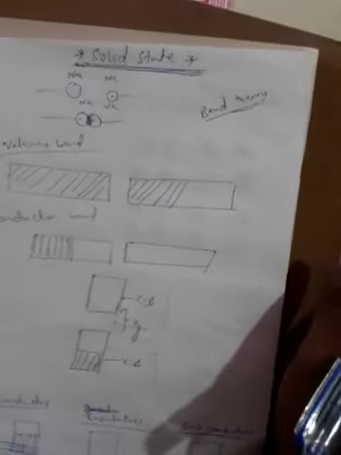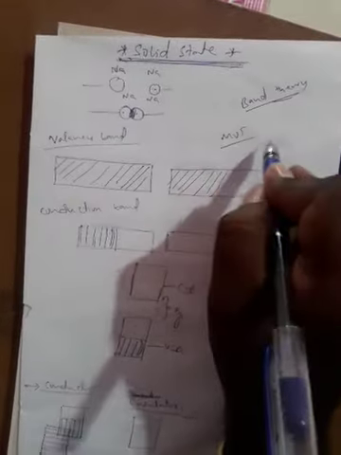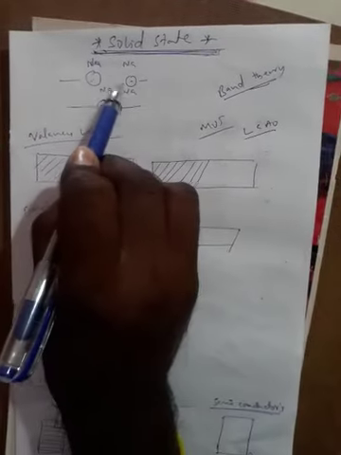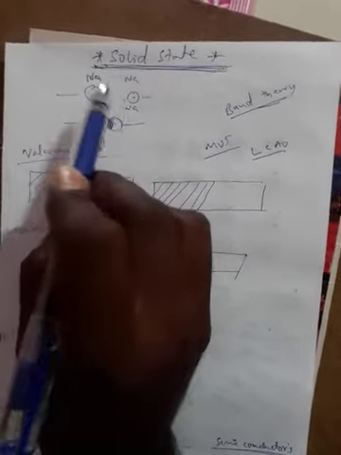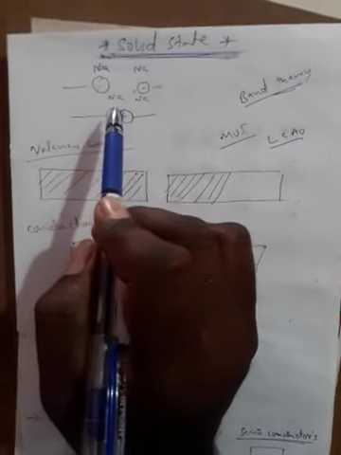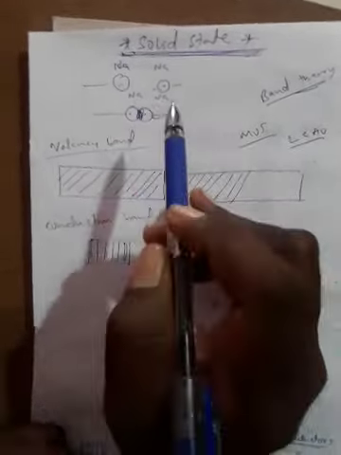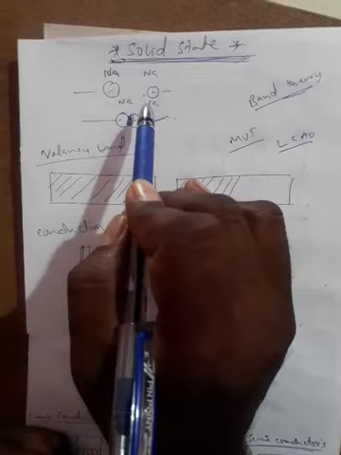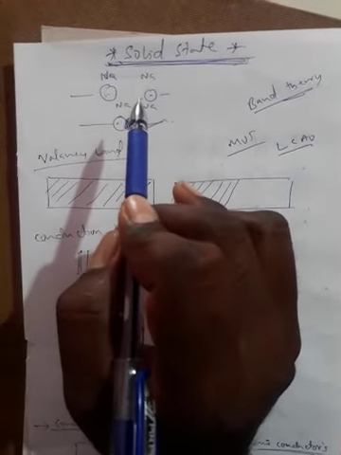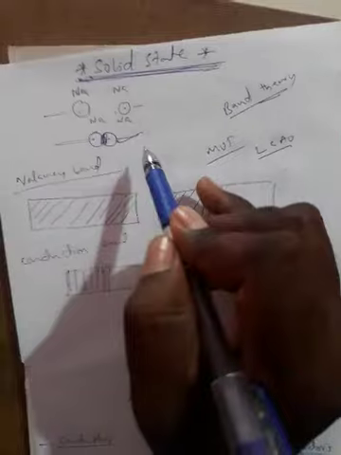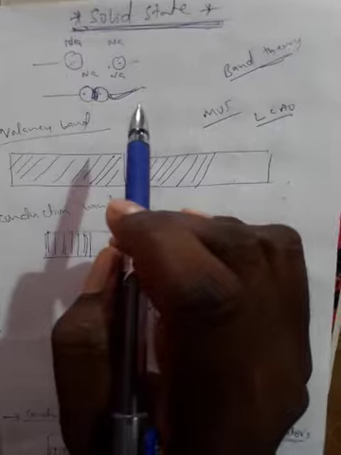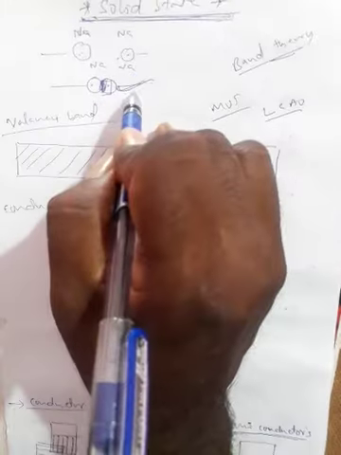According to molecular orbital theory, or linear combination of atomic orbitals theory, when two atoms combine with each other, two molecular orbitals are formed. Similarly, when n atoms combine with each other, n molecular orbitals are formed. All these molecular orbitals are very close to each other and appear as a band, not bond. This is the band, right?